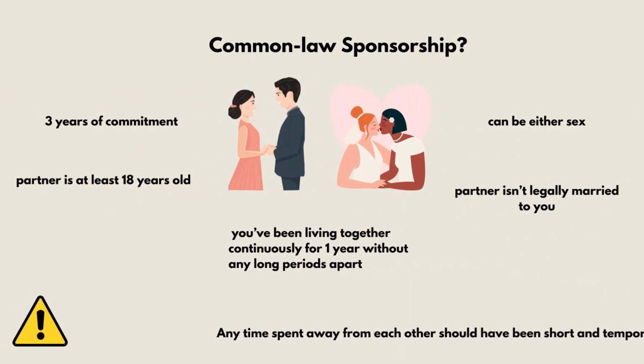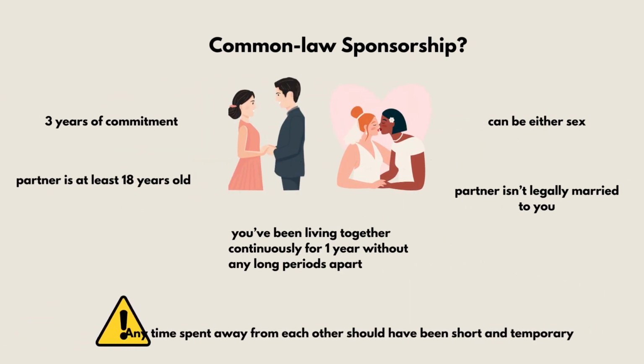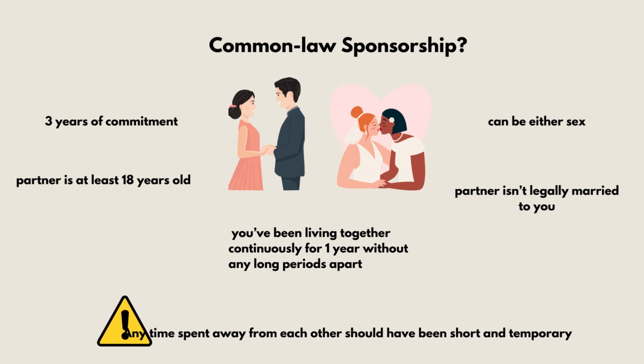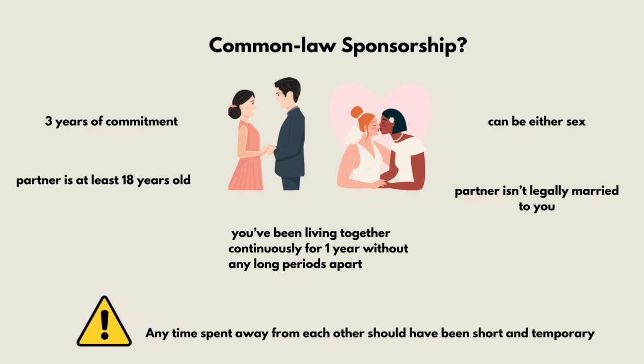Common law partners are eligible for spousal sponsorship if they have lived together in a conjugal relationship for at least 12 continuous months. This requirement can be met in Canada or abroad. Sponsorship of a common law partner is subject to the same eligibility criteria and commitment terms as a sponsorship of a spouse.